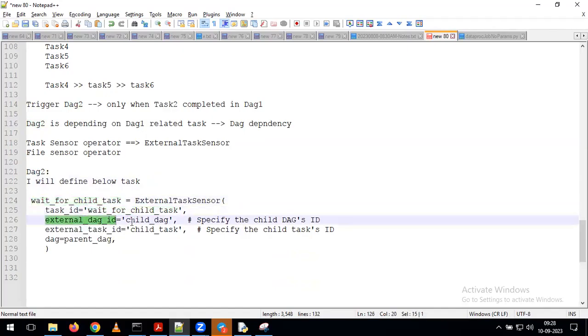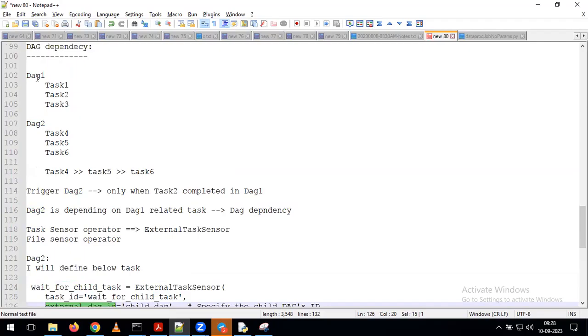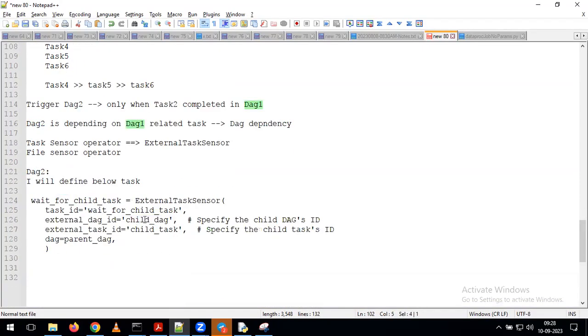Now for this one, I need to give the external DAG ID. For example, my DAG name is DAG 1. So I'm simply giving it as DAG 1 here. Otherwise, I will just copy this.